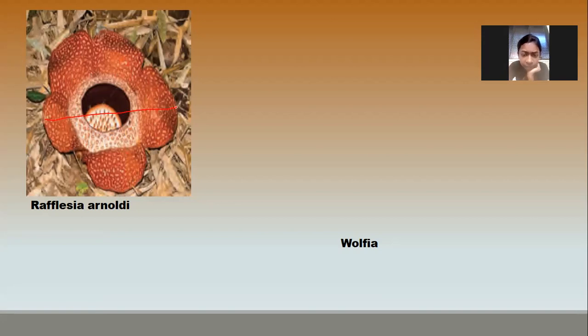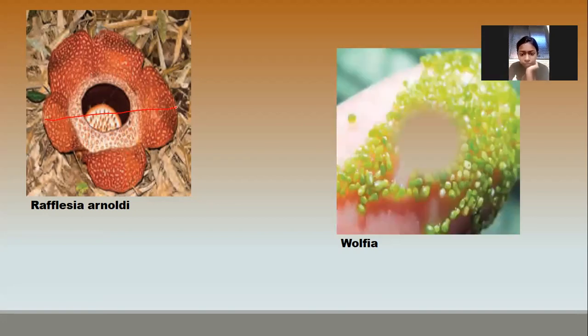Yes, it is clear. Now I will show you the smallest flower. The smallest flower is Wolffia. It is also known as duckweed. See how small it is? Its diameter is 0.5 mm only. Rafflesia's diameter is 1 meter.